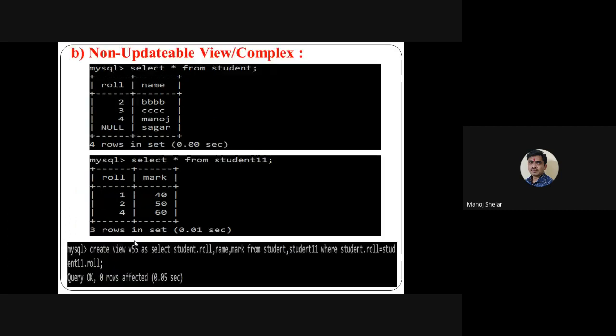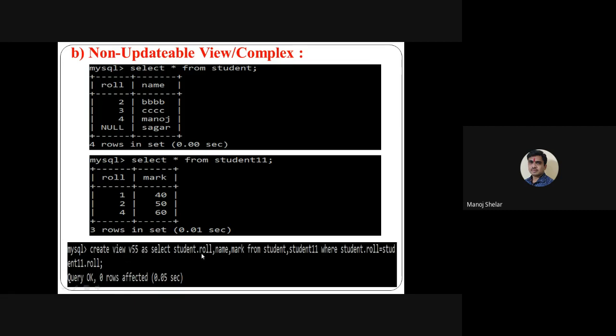Simple. Then the non-updatable view. The condition for a non-updatable view is that it requires at least two tables. Two or more tables, using two or more tables to design a view. So this view is called a simple non-updatable view. So simple, select star from student. So first table, select star from student11. The second table. Table 1, table 2, and here design one view.